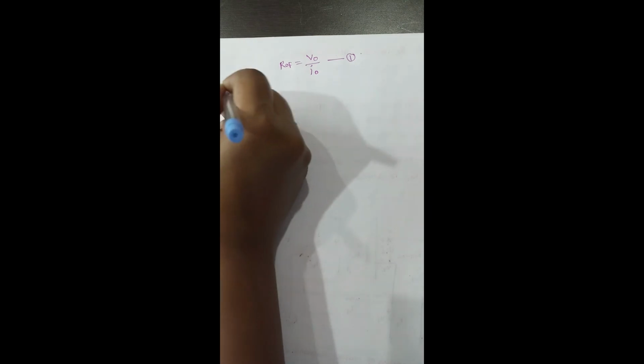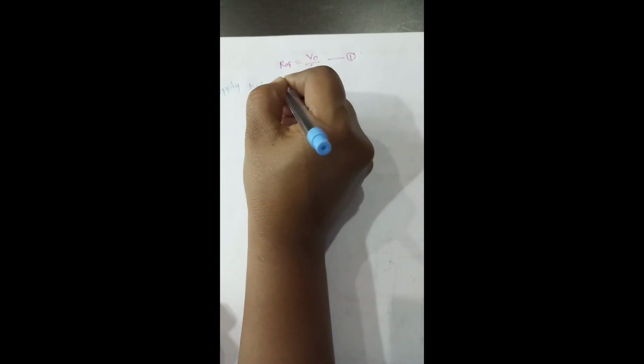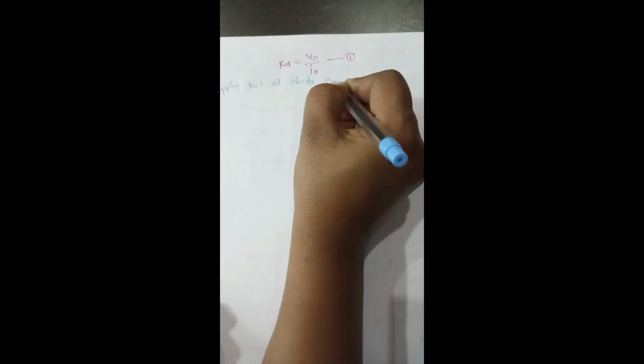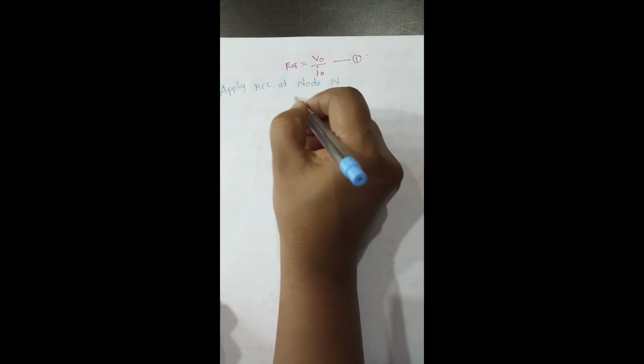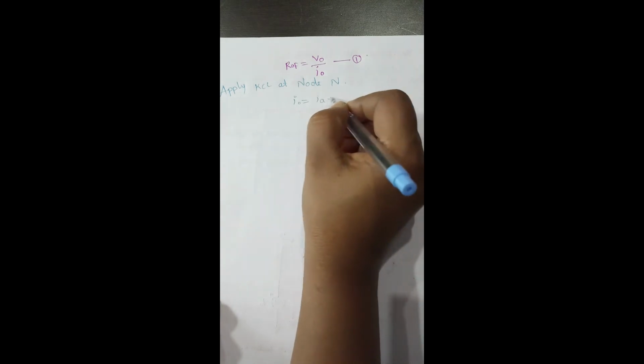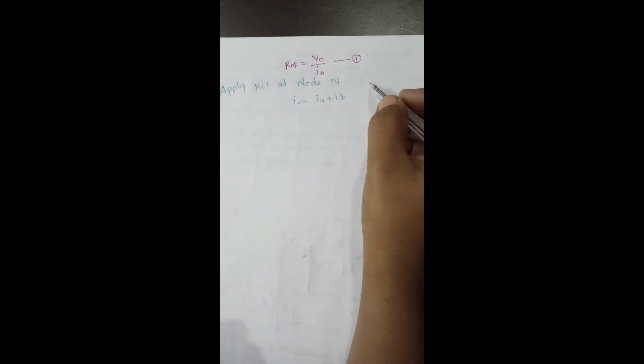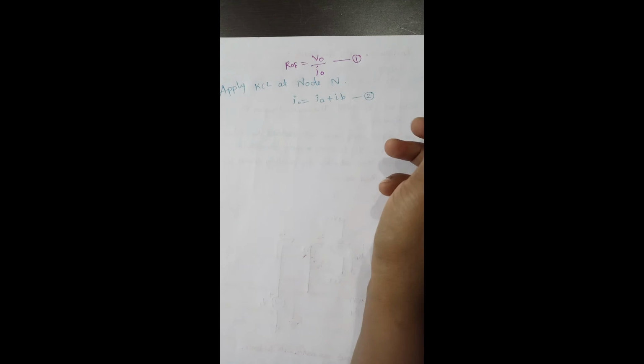Now we apply KCL at node N, so our current equation is I0 equals IA plus IB. This is my equation number 2 for output resistance.